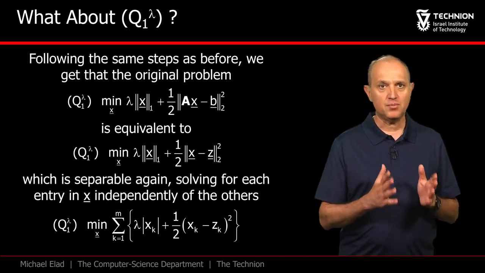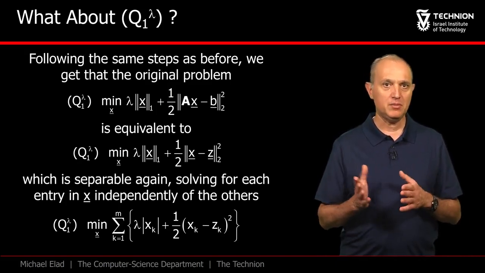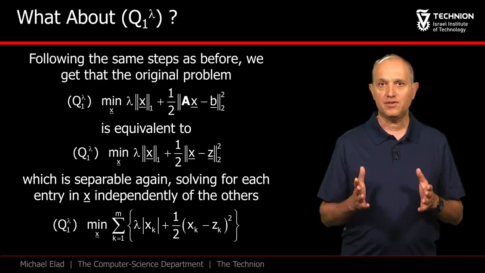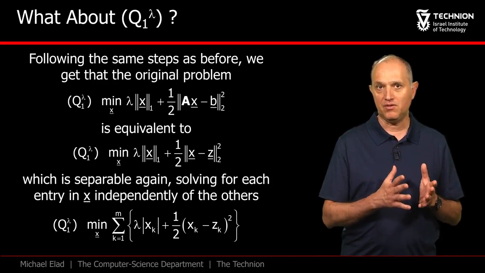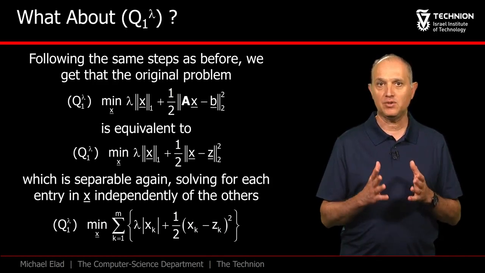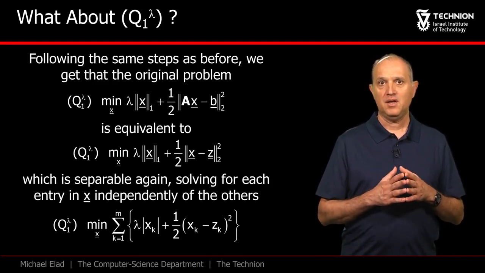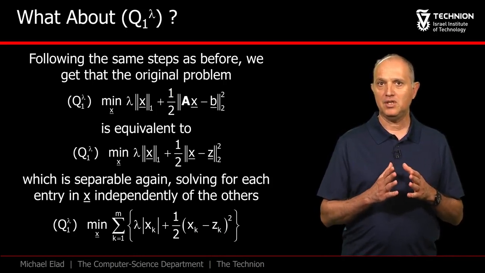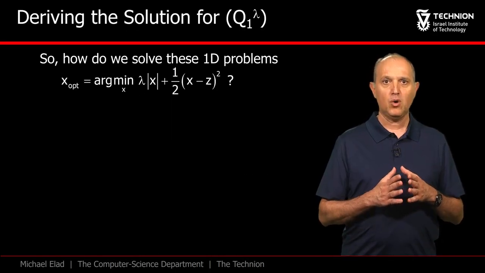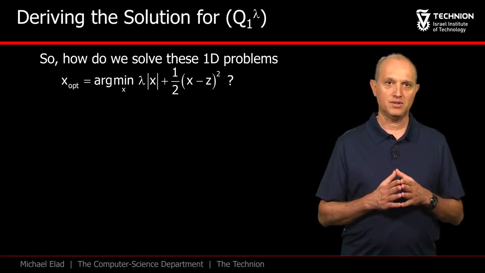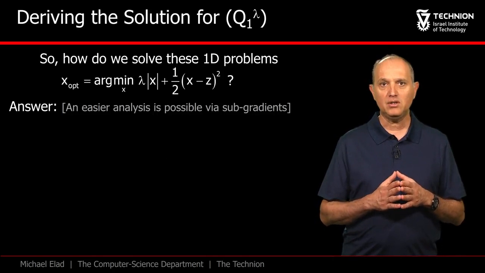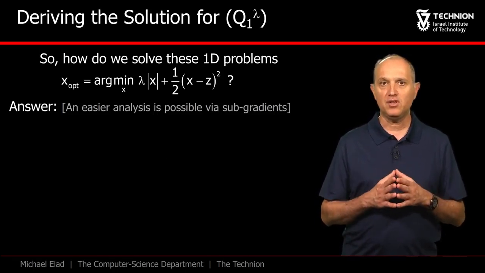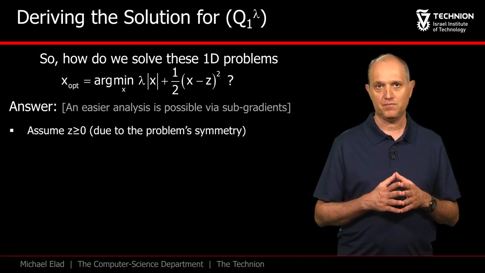Again, this is a separable problem of M 1D optimizations. They are very similar to what we got before, with only one difference. Instead of having a power of 0 in the first term, we have the absolute values of xk's. And as we are about to see, this difference complicates things a bit, but we will manage this just as well. So how can we solve these 1D problems? The elegant way to go about it is to use the notion of subgradients in optimization, but I will try to avoid this and suggest an alternative derivation.